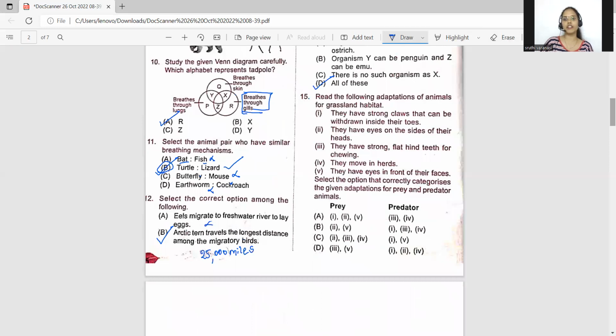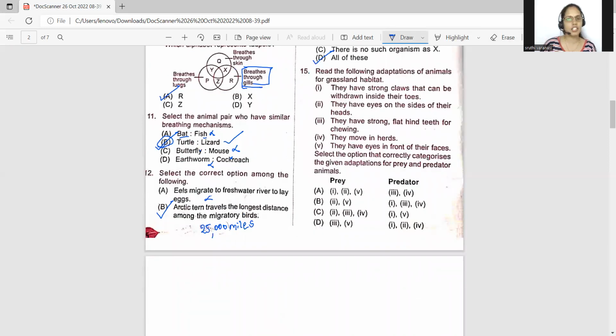The 15th question, read the following adaptations of animals for grassland habitat. Grassland habitat, make up your mind. In grassland habitat mostly they feed on the grass. So they feed on the grass, therefore they should have strong incisors and nice molars and premolars to chew the food. Okay, think about all of this. Now let's go further. They have strong claws that can be withdrawn inside their toes. They have eyes on the sides of their heads. They have strong, flat hind teeth, that means back teeth for chewing. This is correct.